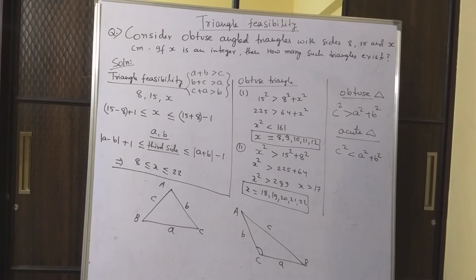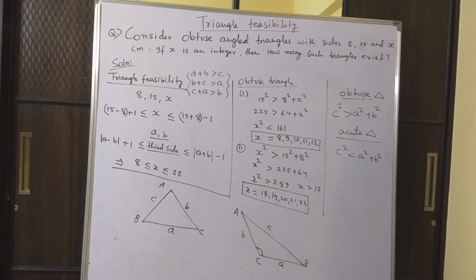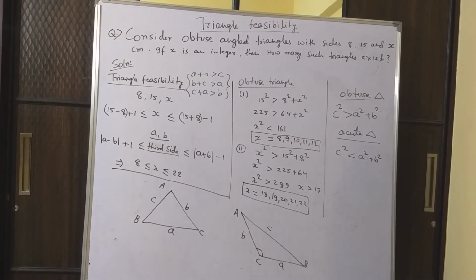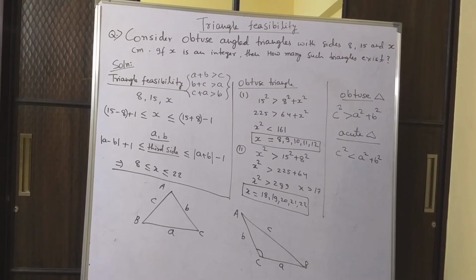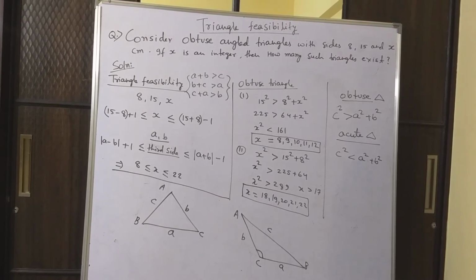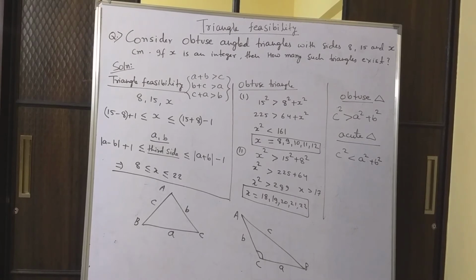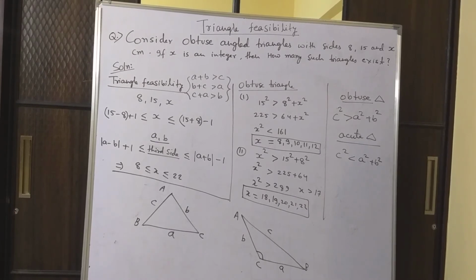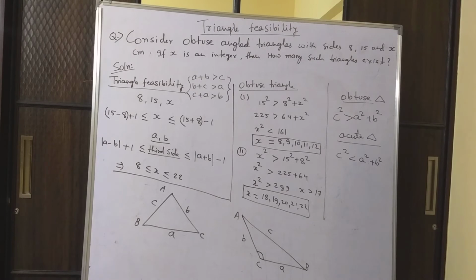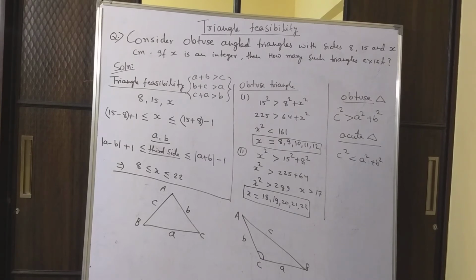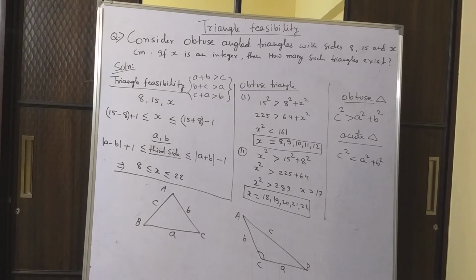In this case your two sides are 8 and 15, so the third side will be more than 15 minus 8 plus 1, and it will be less than or equal to the mod of a plus b minus 1, which I have written as a general rule in terms of a and b. So in this case x will be less than or equal to 15 plus 8 minus 1. You can see that on the left hand side of the board. So mod of a minus b plus 1 is less than or equal to the third side, which is less than or equal to a plus b minus 1. That is the generalization.